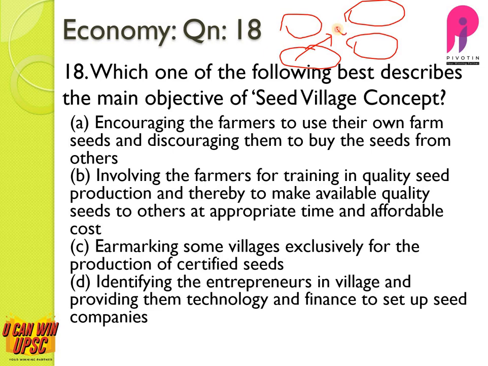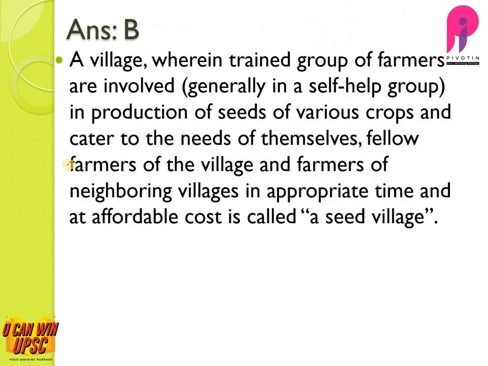If there is a village called seed village and the people there produce quality seeds and give them to the nearby villages at the required time at affordable cost, then how will it be? That is the concept of seed village, involving the farmers in training for quality seed production and thereby making quality seeds available to others at appropriate time and affordable cost. The answer is B.